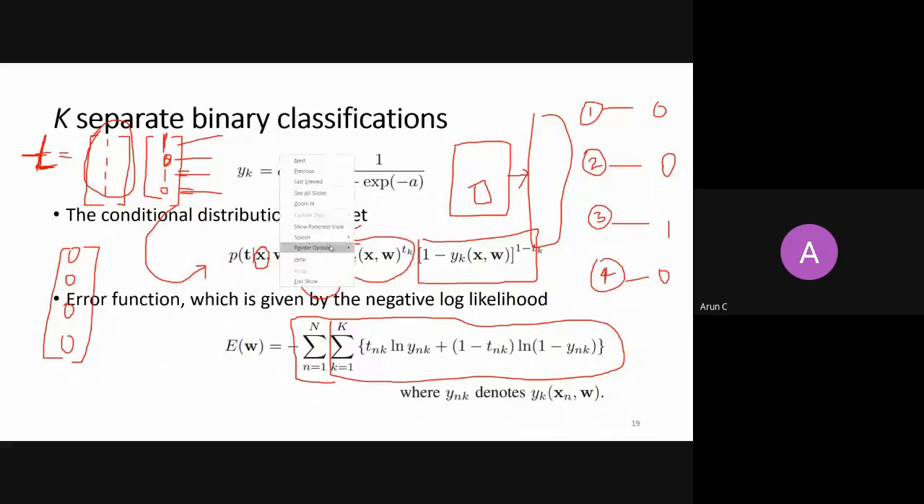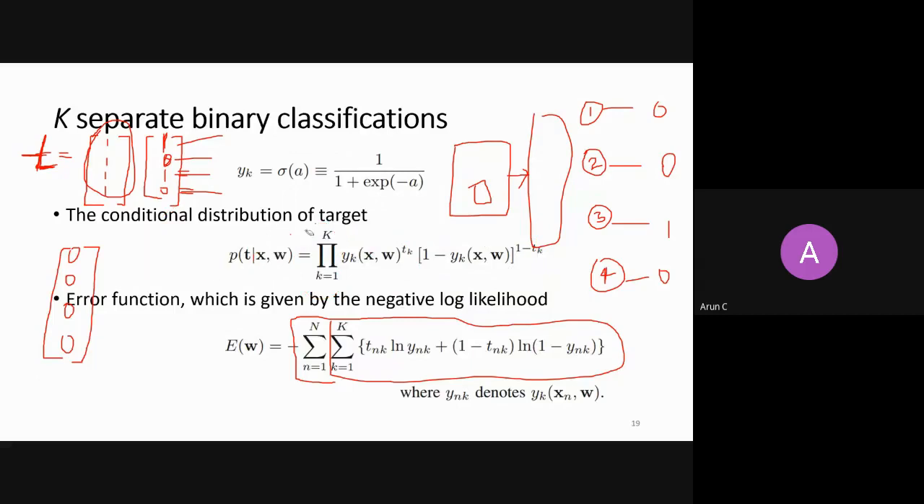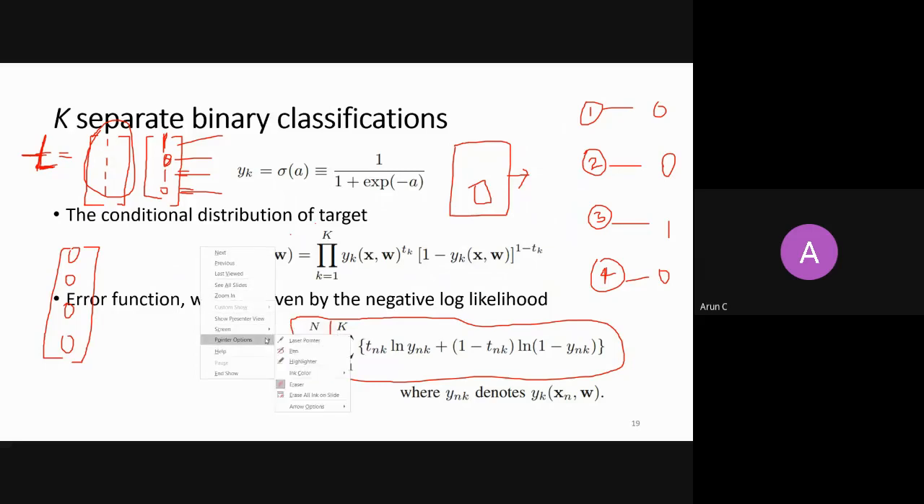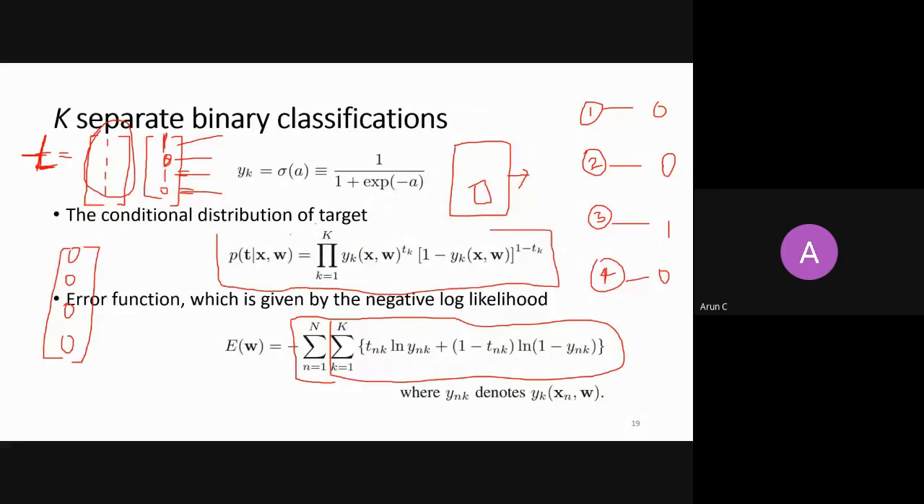So here you just see this. This term is a probability for one sample, right? Then you calculate the probability for every sample. So if there are n samples, you take the product over all these probabilities, right? When you take a log of this expression, it will get reduced to this expression. So this is your negative log likelihood function.